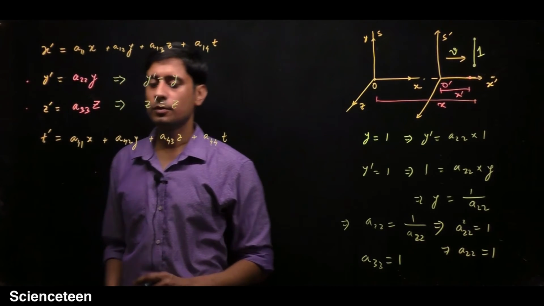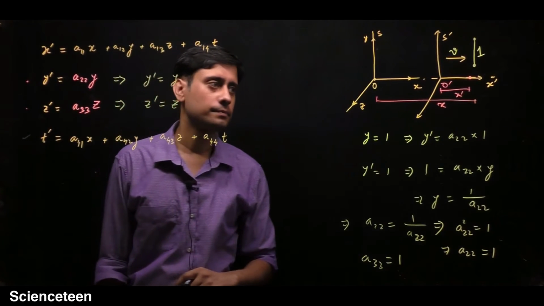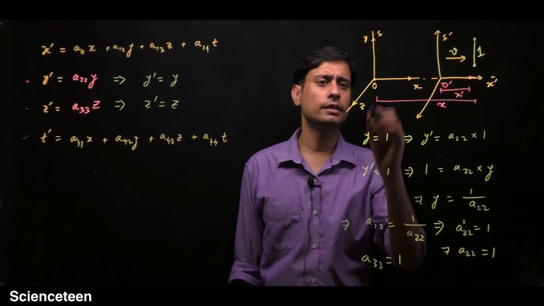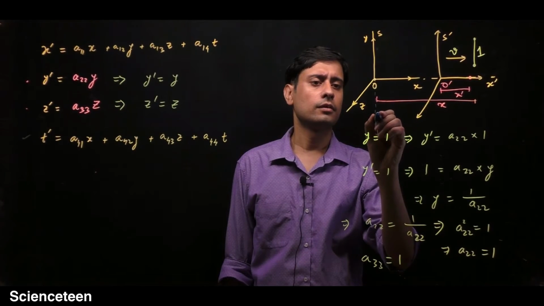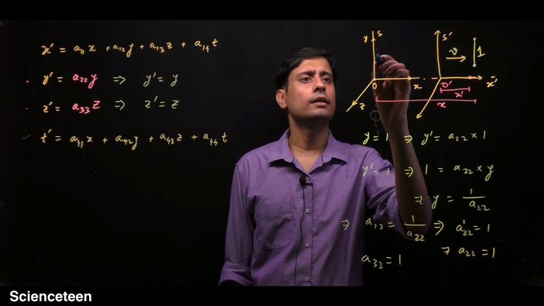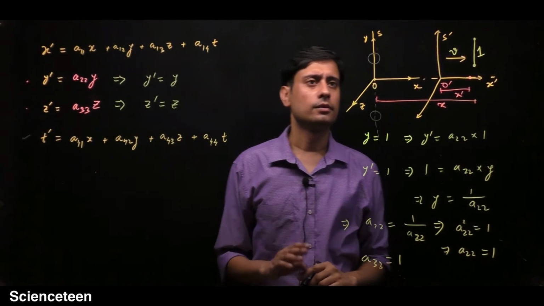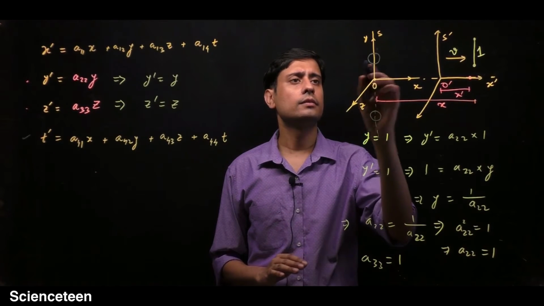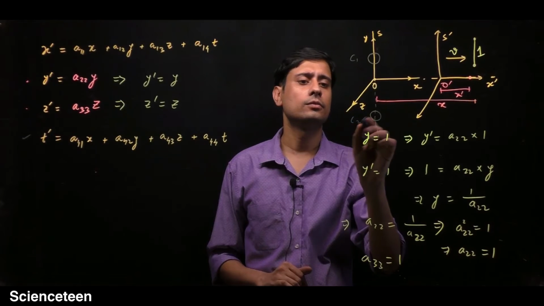So now just come to this fourth equation for the t prime. Now consider that there is a clock here and there is another clock here. There are two clocks, so this is clock C1 and this is C2.